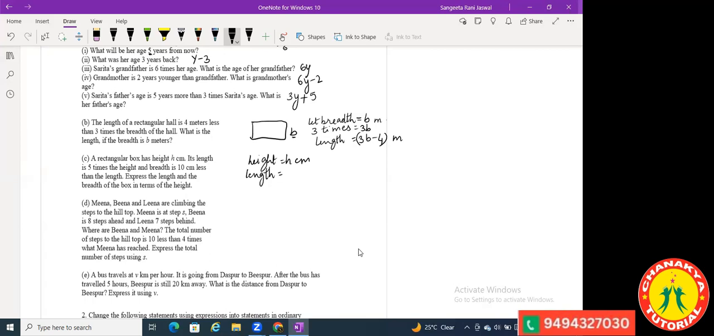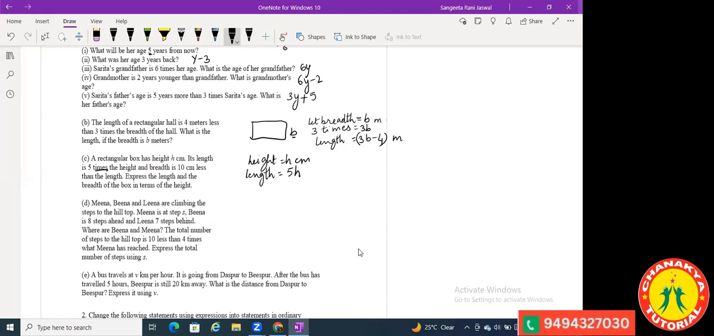Its length is 5 times the height. Okay, so it's saying the length is 5 times the height. So it is like this, 5 into h. Shivani, are you understanding? Yes, ma'am. Whenever the word times is written, it always signifies multiplication. That is 5 multiplied by h.